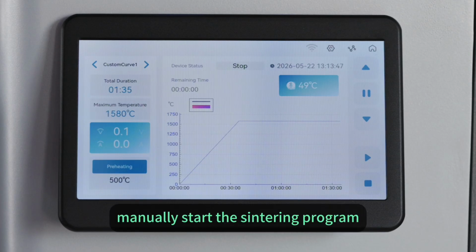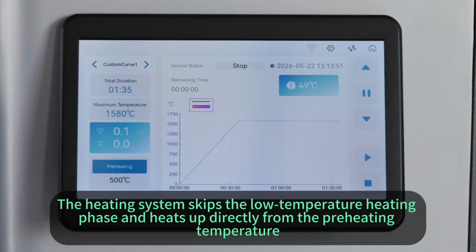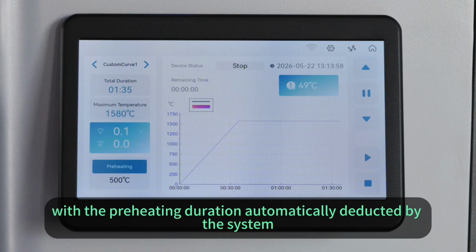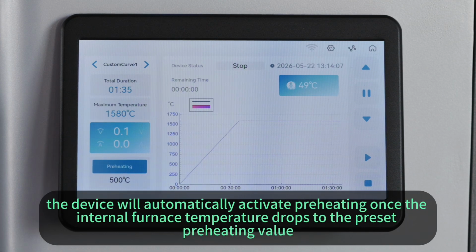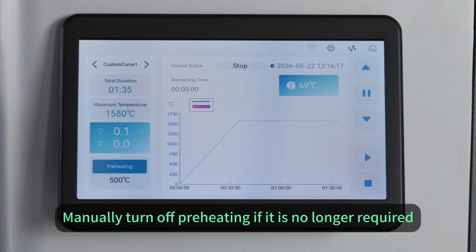After preheating, manually start the sintering program. The heating system skips the low temperature heating phase and heats up directly from the preheating temperature, with the preheating duration automatically deducted by the system. After sintering completes and the furnace door is fully opened, the device will automatically activate preheating once the internal furnace temperature drops to the preset preheating value. Manually turn off preheating if it is no longer required.